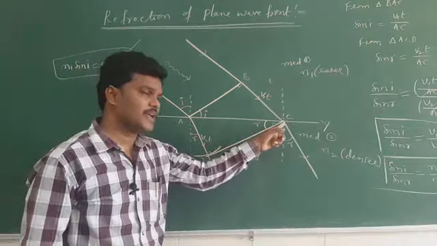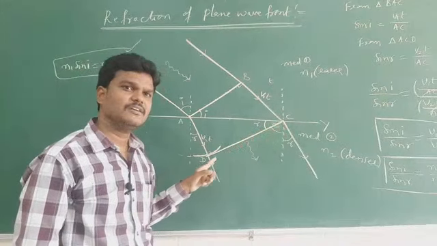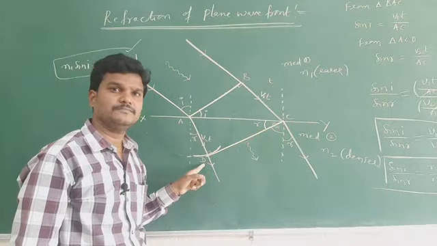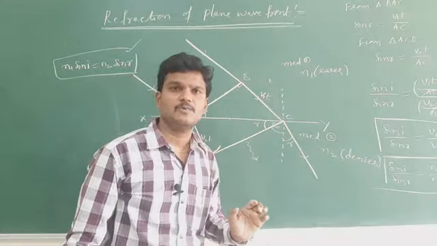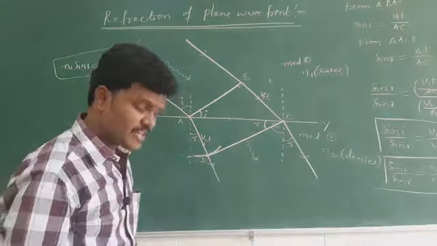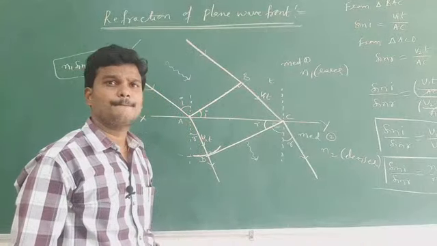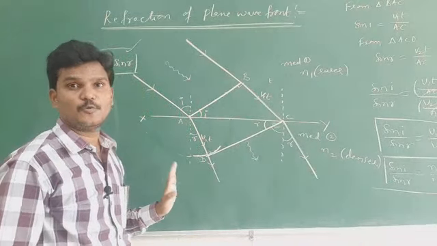After that, draw a tangent from C that has to touch the arc. Then what does this tangent represent? The refracted wavefront.